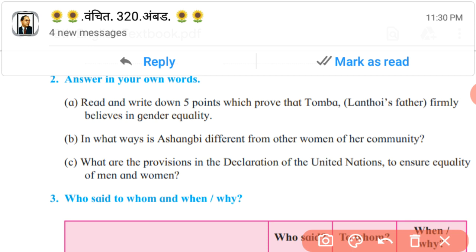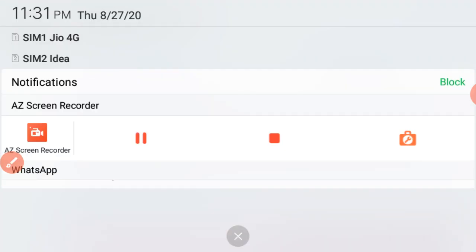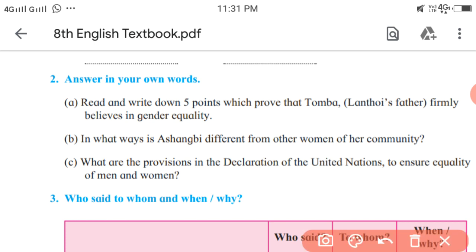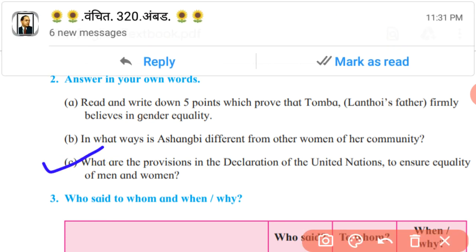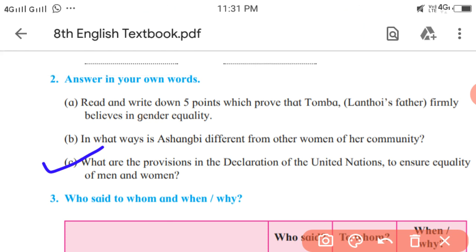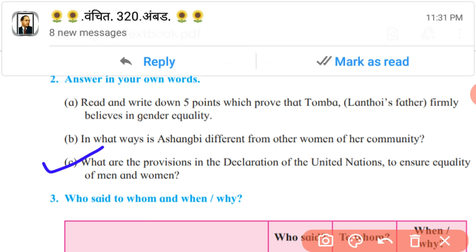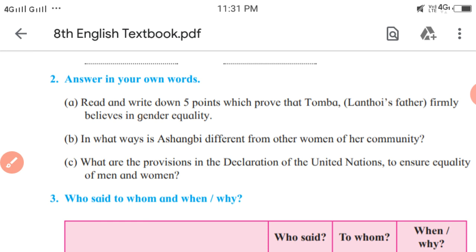Next, what are the provisions in the Declaration of the United Nations to ensure equality of men and women? What aspects the United Nations has provided, that you have to write. Four are given in the lesson.